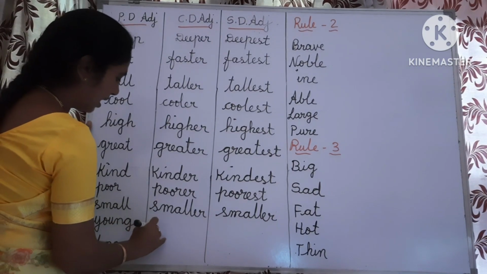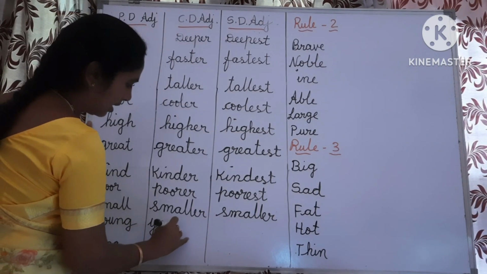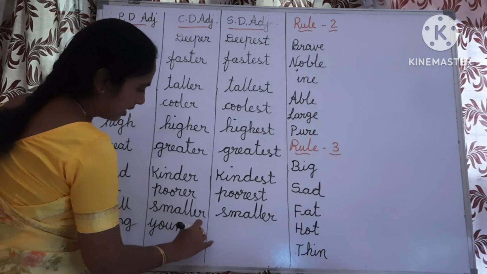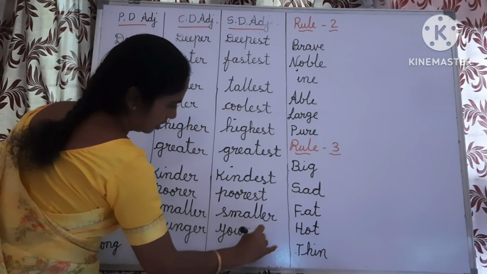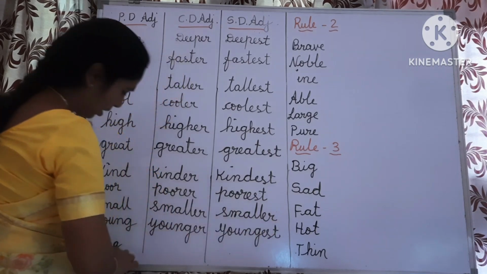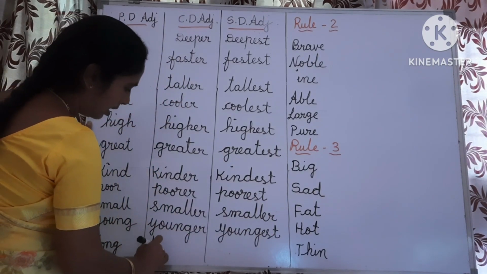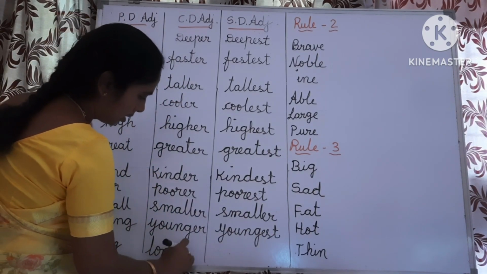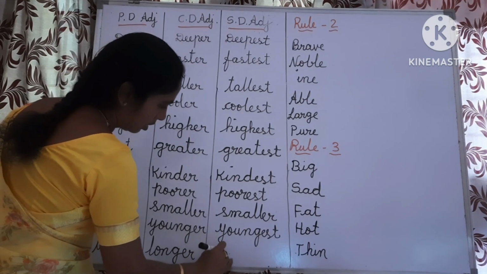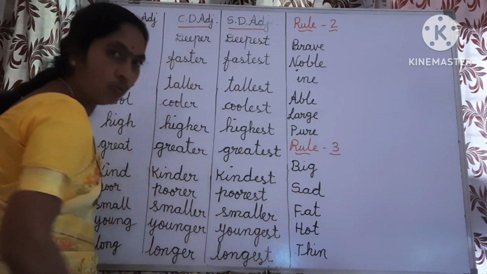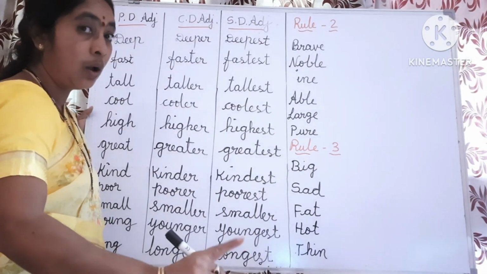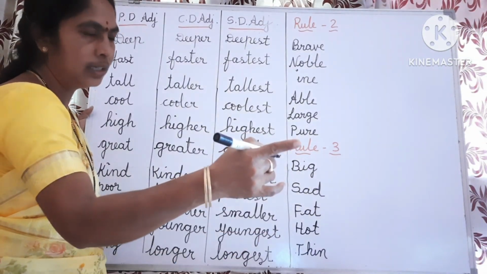Young, younger, youngest. Long, longer, longest. Bold, bolder, boldest.